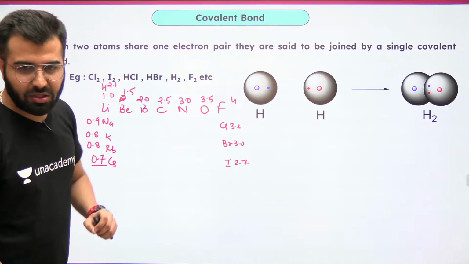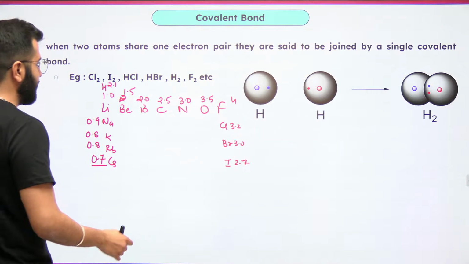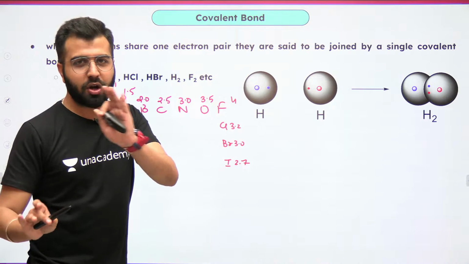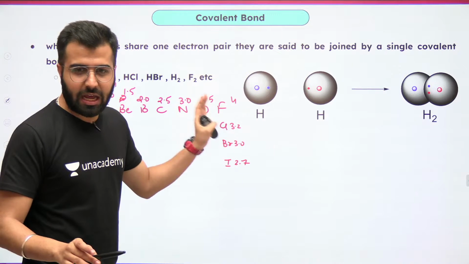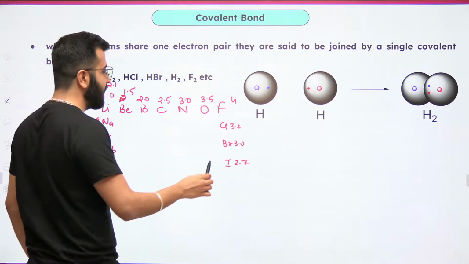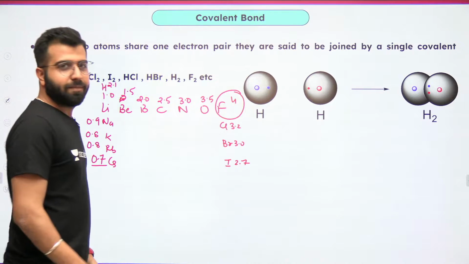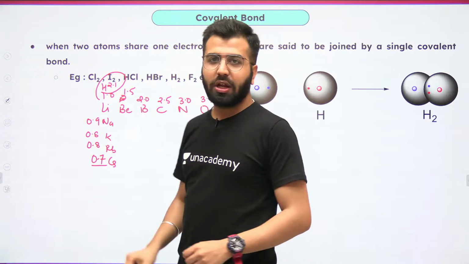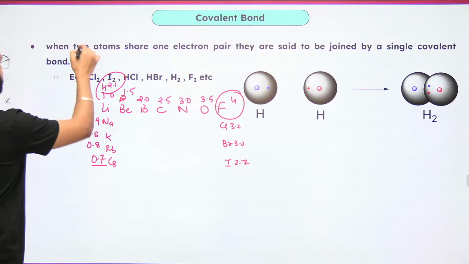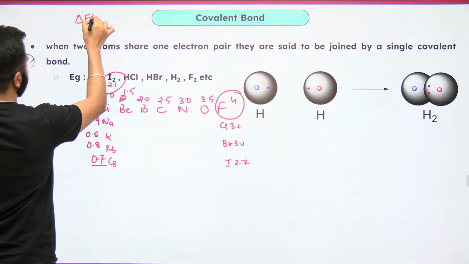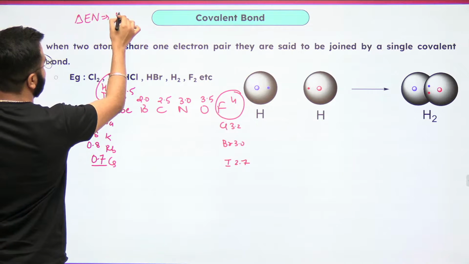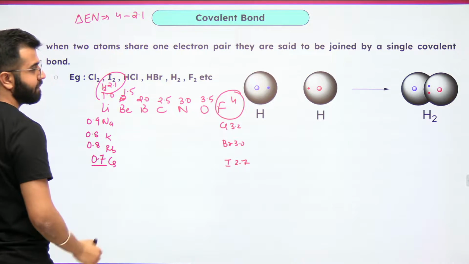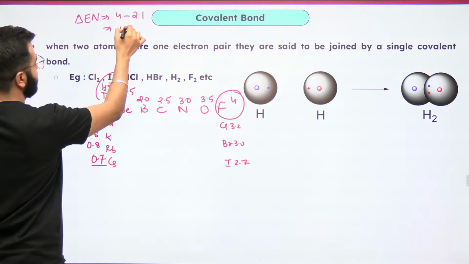Yes. So EN approximately 2. Amazing, Lakshika, you're absolutely correct. But you are wrong as well, but I won't hold it against you. According to what I have told you, you're correct. Now I'll tell you where we are going wrong. Fluorine has electronegativity 4, hydrogen has 2.1. Now guys, pay attention. Whenever we go for delta EN, fluorine has 4, hydrogen has 2.1. Correct? The delta EN value comes out to be 1.9.